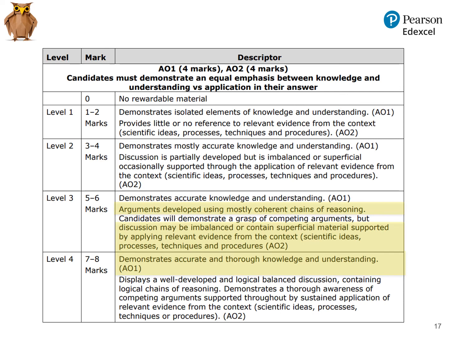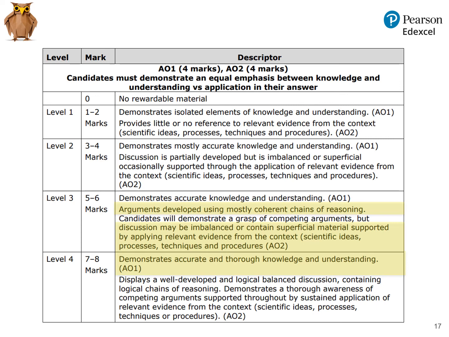So in this response, you could talk about different ways that correlational techniques could be applied to this context, but actually it's not necessary, and the best advice for students is to think about what the question is asking, really focus on that. In some AO2 discuss questions, awareness of competing arguments might well be a route to effective application of the material, but it's not necessarily going to be required in every example.